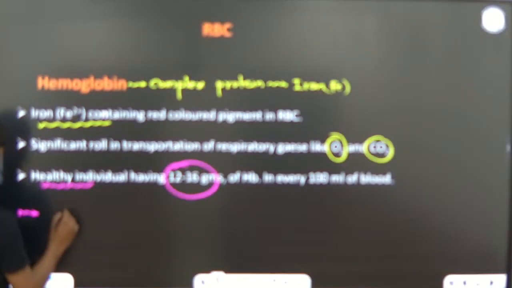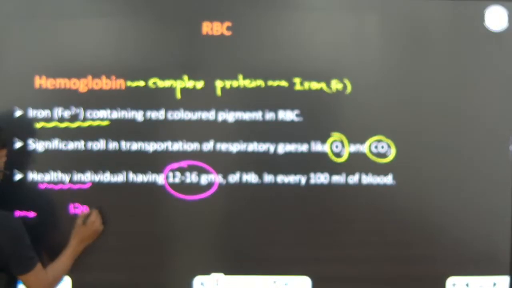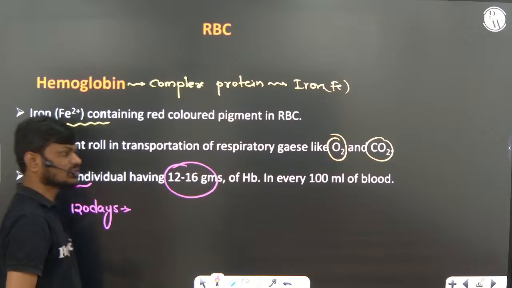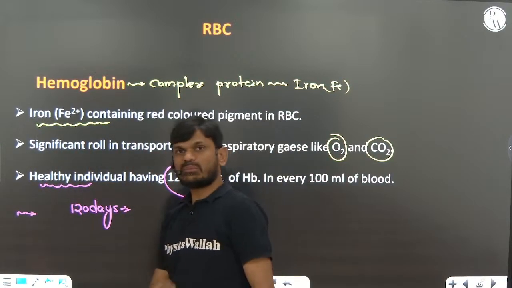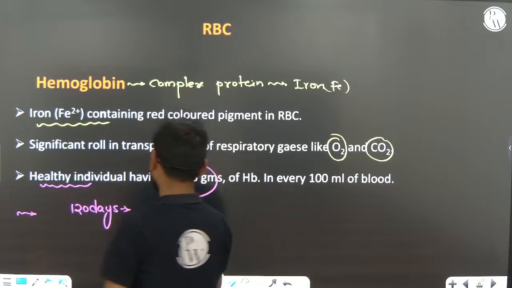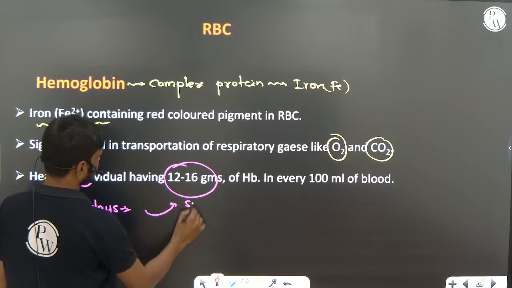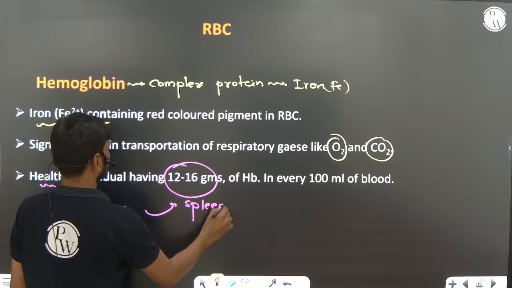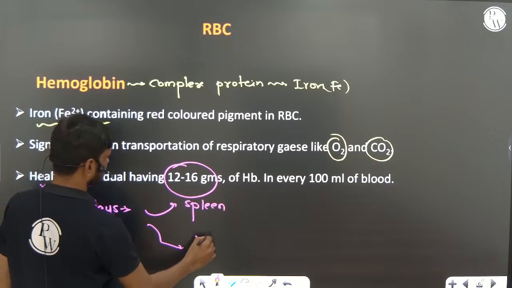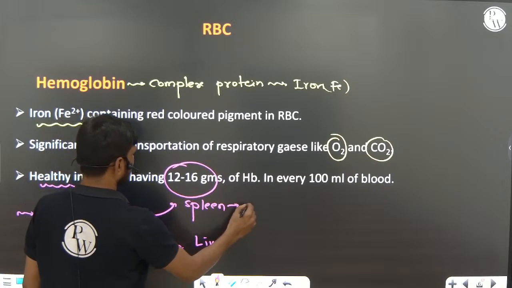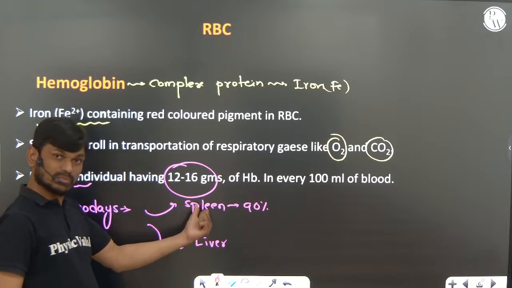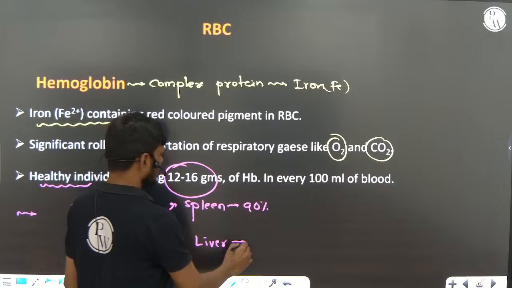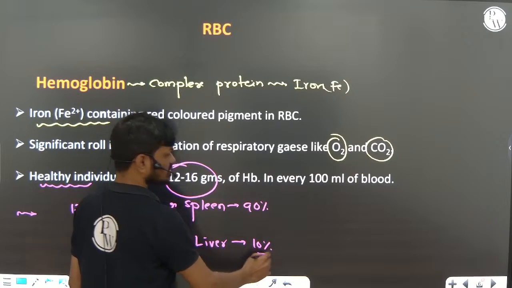The lifespan of the RBC is 120 days. After 120 days, the destruction of RBC takes place in the spleen and liver. About 90% of RBC destruction takes place in the spleen, and only 10% takes place in the liver.